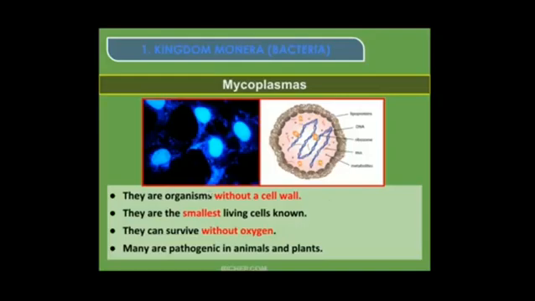So, a 2 marks question. What are mycoplasmas? First point, these are without a cell wall. Here you can see the outer covering is lipoprotein, that is lipids and proteins. No cell wall is there. Inside those lipids and proteins you will find the DNA material. So without a cell wall. Then these are very small living organisms and they can survive without oxygen. They can live their life, they can reproduce without oxygen. And many of them are pathogenic in animals and plants. They cause diseases in animals and plants. Those are called mycoplasmas. Important one.